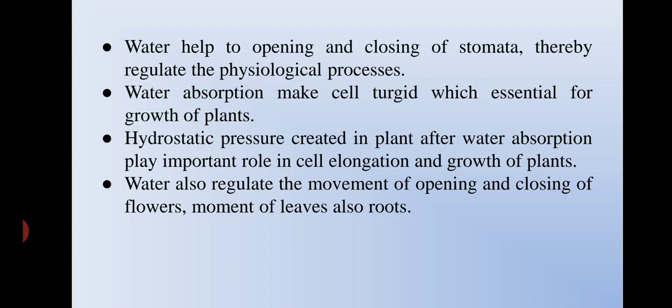Our growth definition is satisfied with the help of turgidity: an increase in the size of a cell is known as growth. Then next, hydrostatic pressure created in the plant after water absorption plays an important role in cell elongation and the growth of the plant.